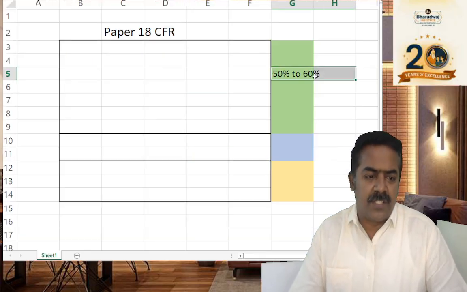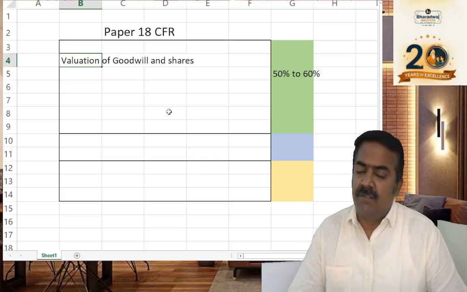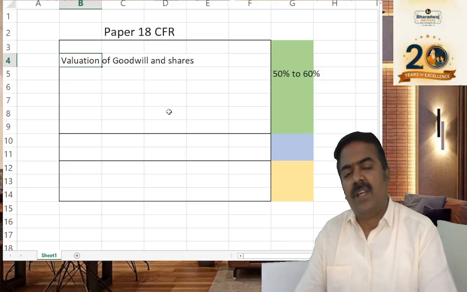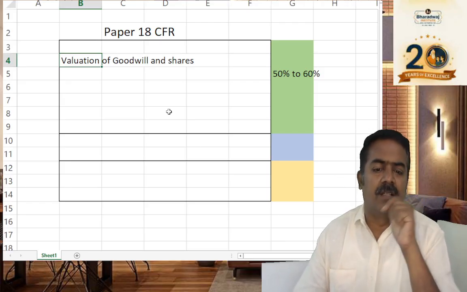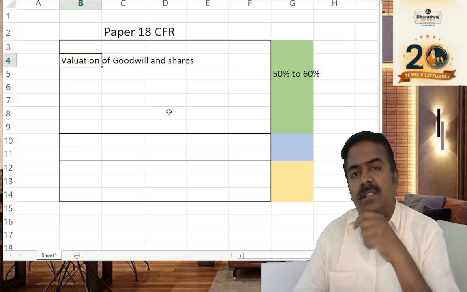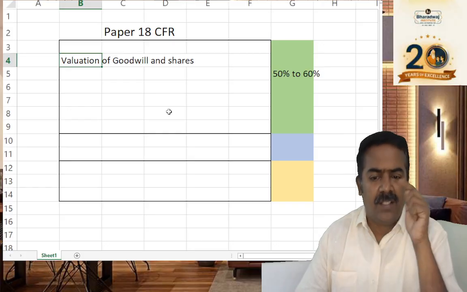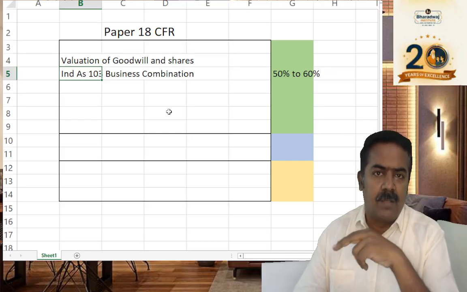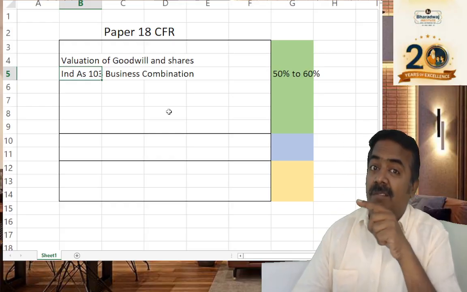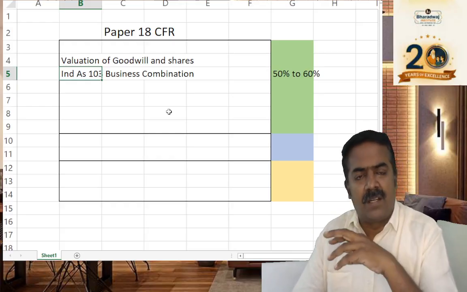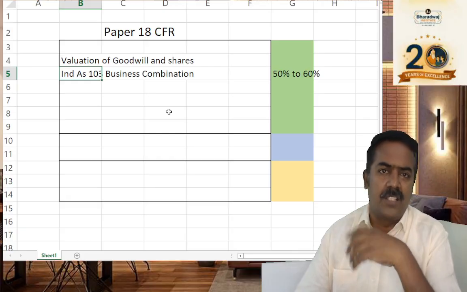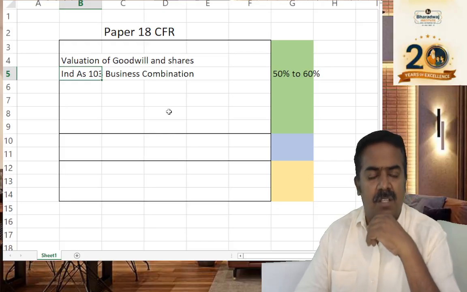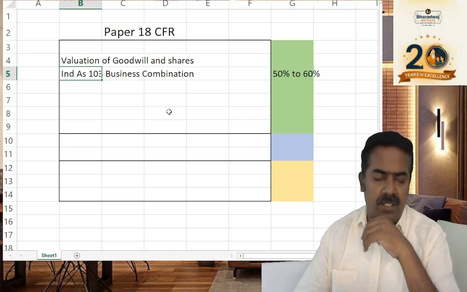50 to 60% of the questions come from this area: valuation of goodwill and shares. This is also common to Business Valuation Management, BVM. Students should study or practice this segment first, because if you know valuation of shares, business combination will be easy. For amalgamation, the purchasing company will value the shares of the selling company based on the net assets method, the earnings method, or some other method, and then go for amalgamation. So learning valuation of goodwill and shares will make your business combination easy.